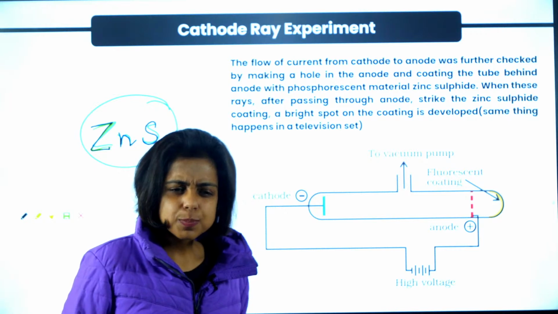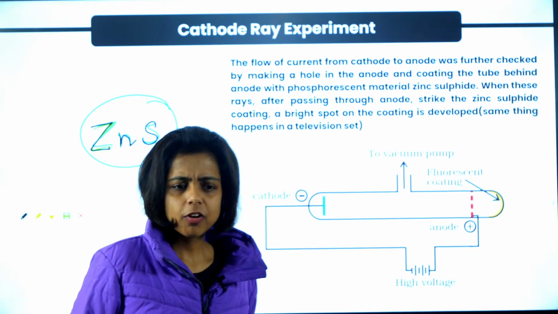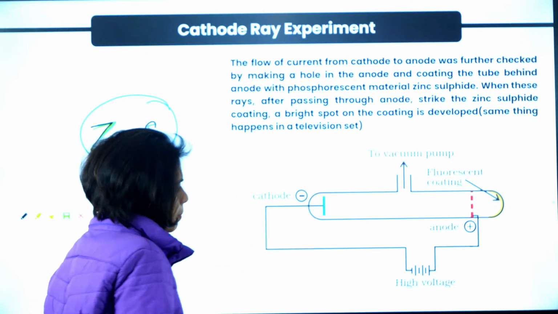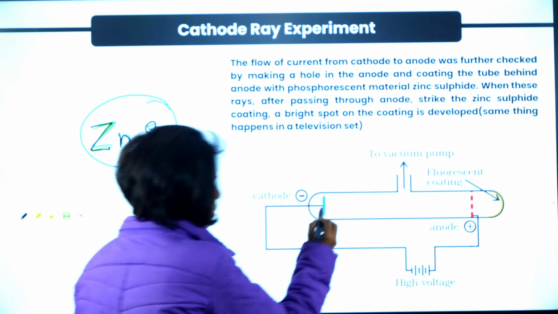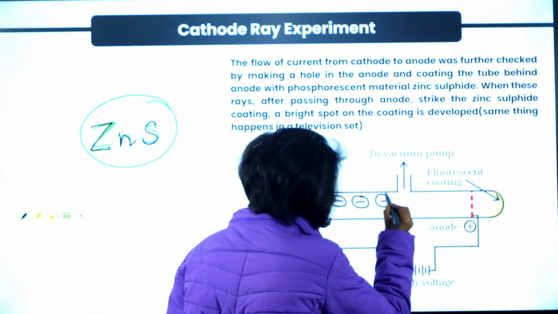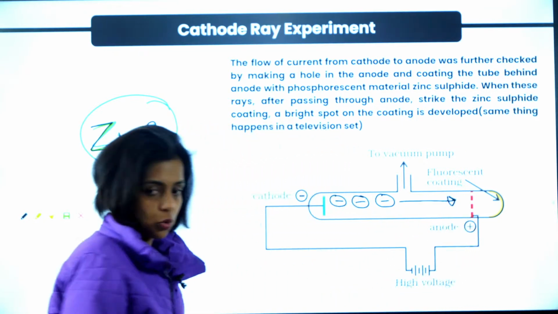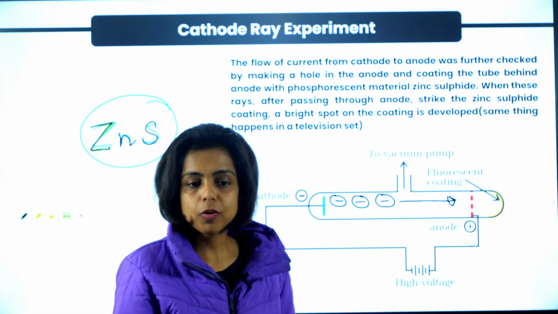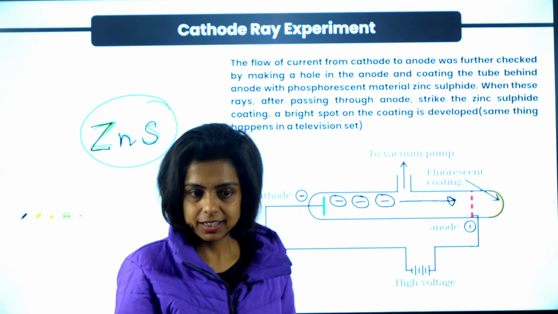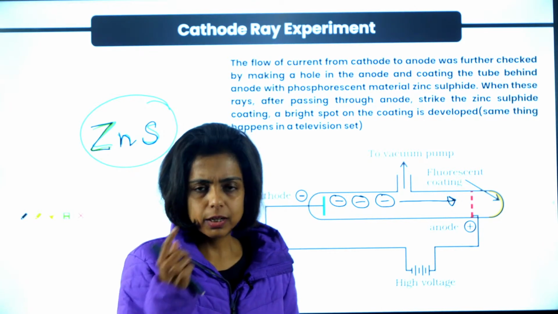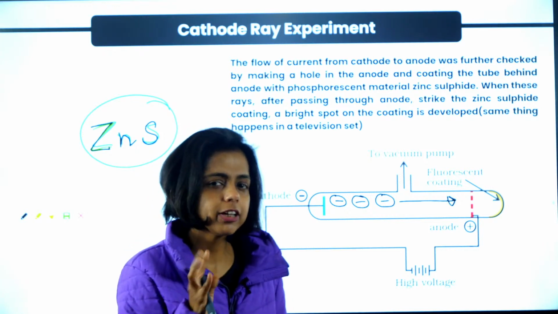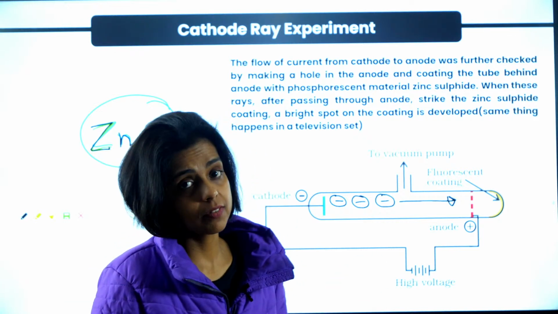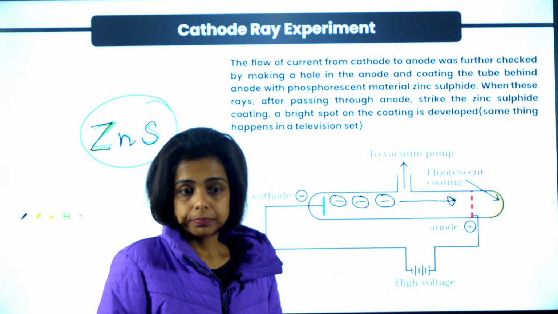He thought, from where these particles must be coming from. So he thought there must be some negative particles, because negative particles only get attracted towards a positive electrode. If some particles are coming towards a positive electrode, the anode, they have to be of opposite charge. Opposite charges attract each other. So William Crookes thought there must be some negatively charged particles which are coming towards the anode, penetrating the anode and striking the zinc sulfide screen behind it. Right?